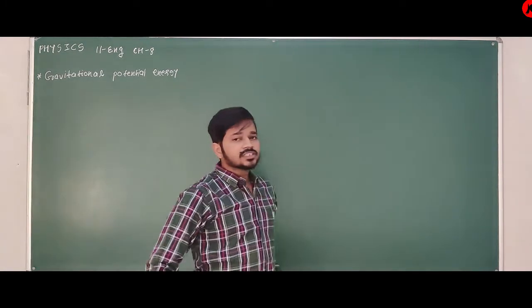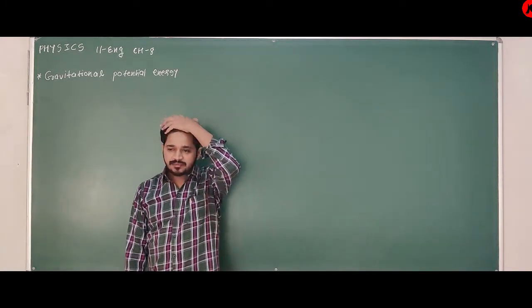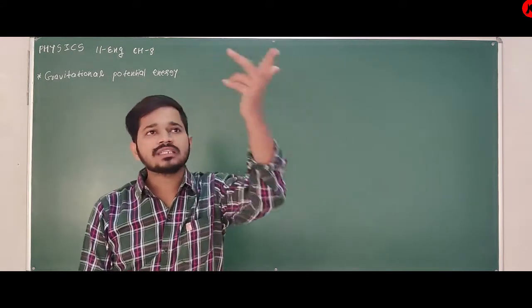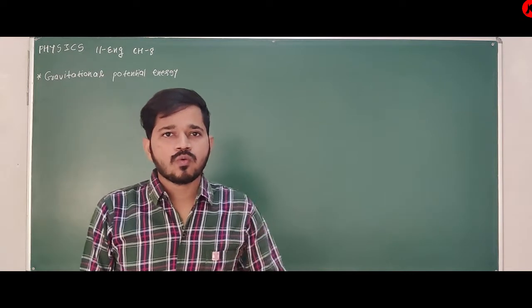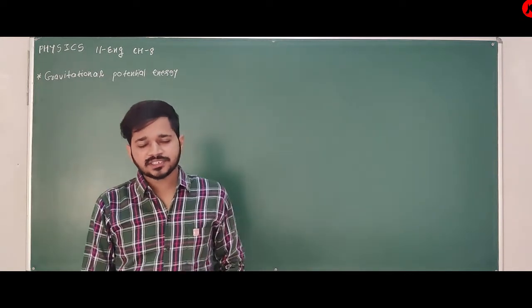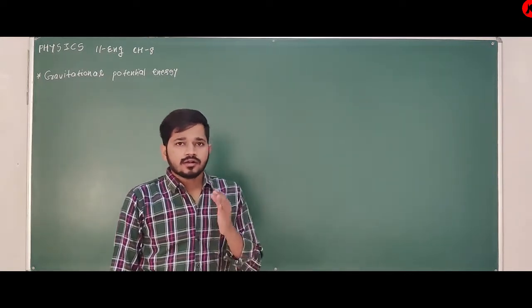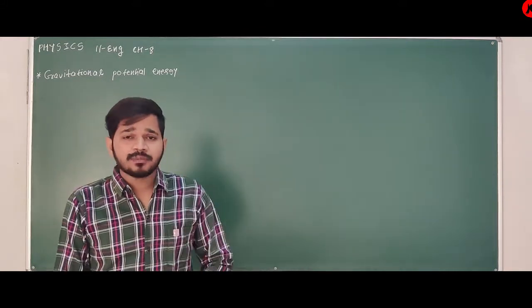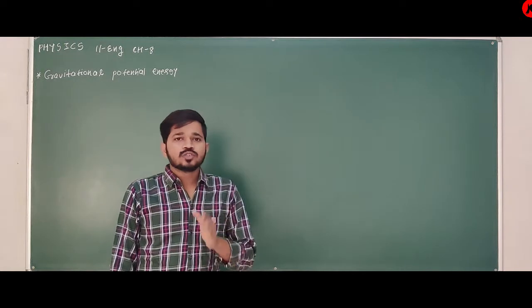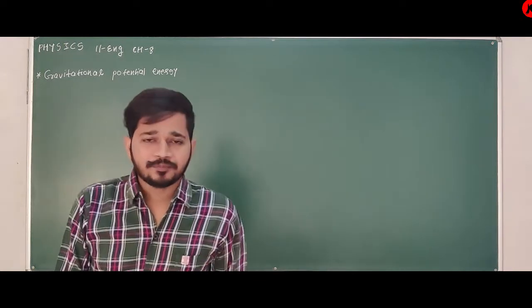Chapter 8, Gravitation. In the last lecture, we discussed gravitational potential. Recall its definition. It is the negative of work done by gravitational force in bringing a body of unit mass from infinite distance to a point in the gravitational field.